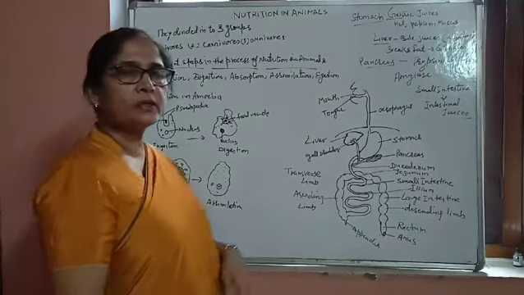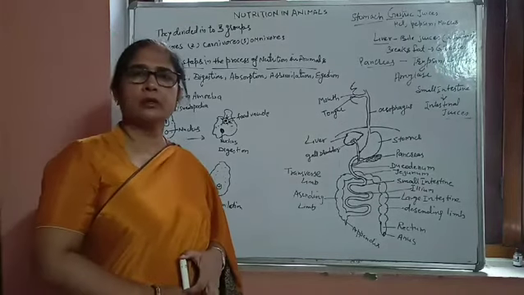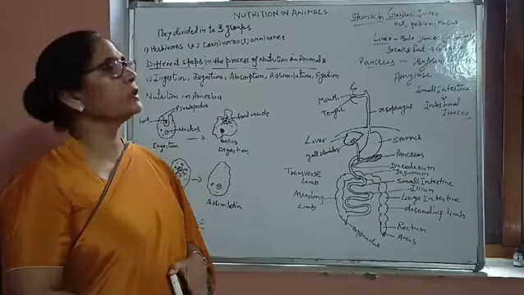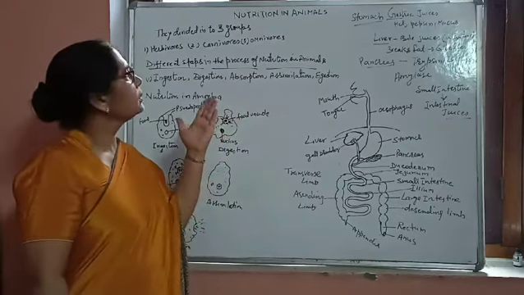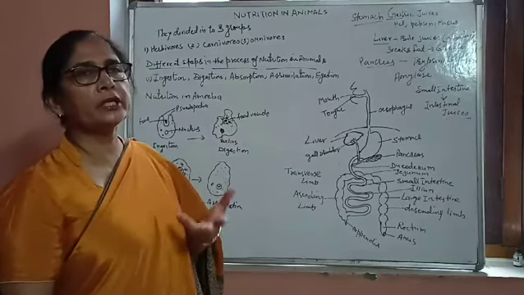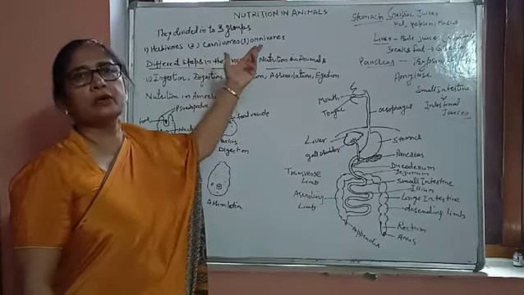Good morning, students. As I told you earlier, we are just going to study about the Holozoic mode of nutrition in higher animals. And first of all, we are just going to study nutrition in animals. On the basis of this nutrition in animals, we have divided the animals into three categories or three groups. That is, one is the herbivores, second is the carnivores, and third is the omnivores.